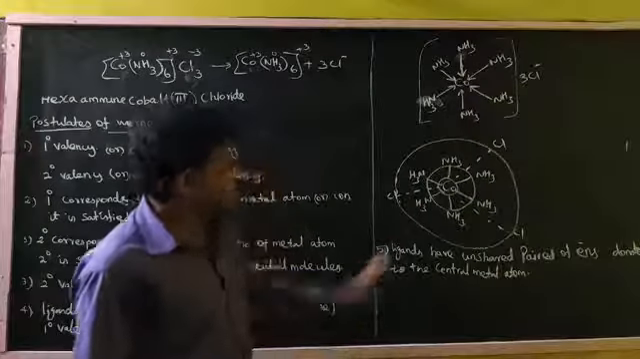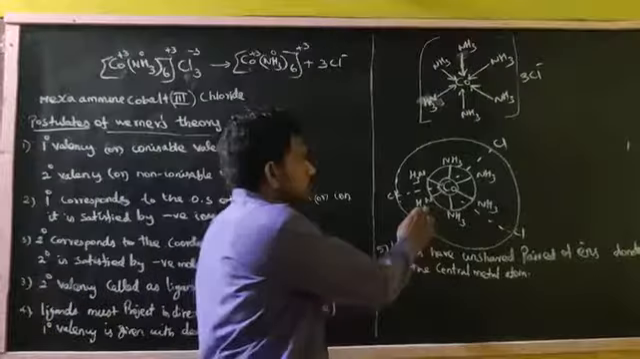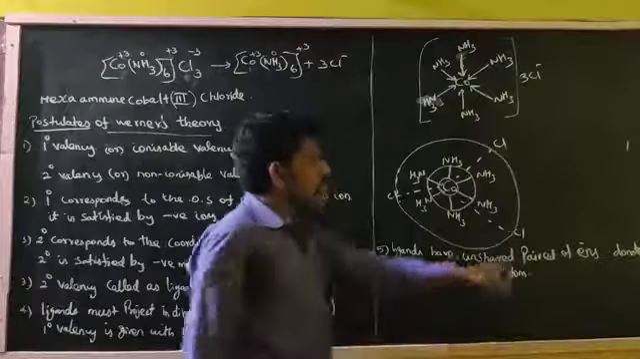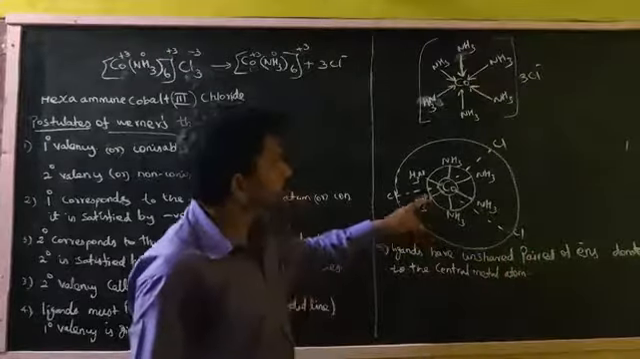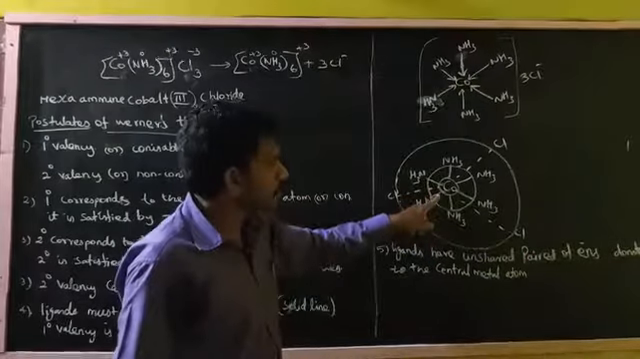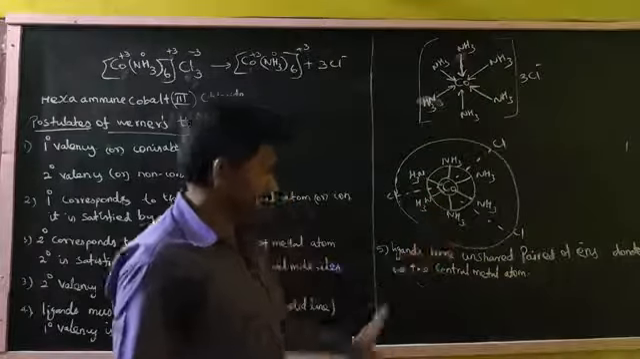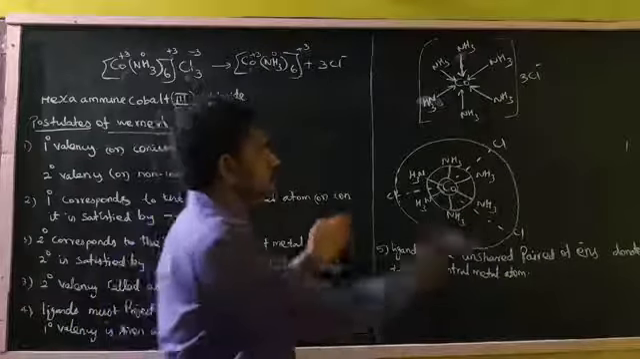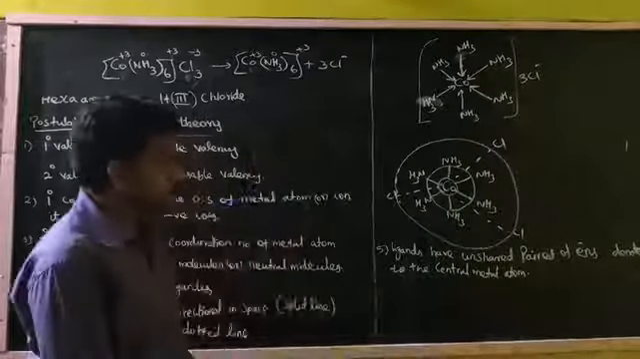Next, the ligands are what? 6 amine has an unshared pair of electrons. That electron pair is donated to the central metal atom and makes a bond. That is a coordinate bond, right? So this kind of compound is called a coordination compound.